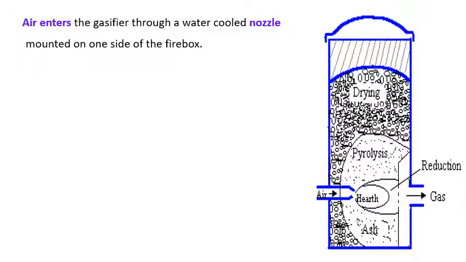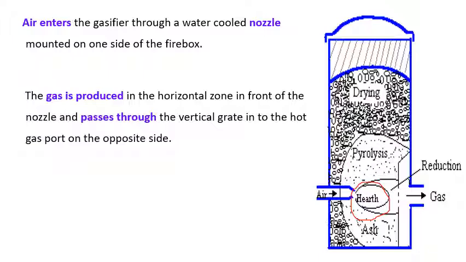Air enters the gasifier through a water cooled nozzle. So here you can see there is a nozzle, and it is a water cooled nozzle mounted on the side of the firebox. The gas is produced in the horizontal zone in front of the nozzle and passes through the vertical grate into the hot gas port on the opposite side. So air enters here and gas also comes out. That's why it has been called a cross draft.